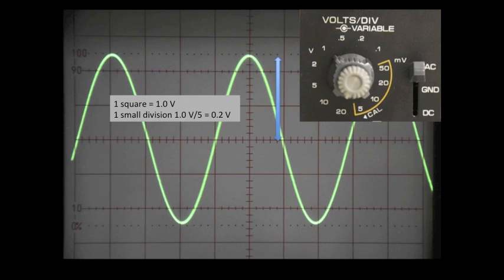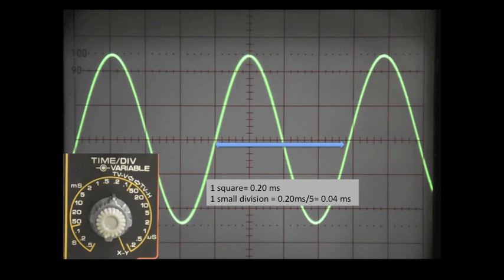The amplitude, or delta V max, of this signal is 2 squares plus 2 small divisions. Since in this case each small division is 0.2 volts, the amplitude is 2.4 volts. The period of this signal is 3 horizontal squares and 4 horizontal small divisions. Since each small division is worth 0.04 milliseconds, the period is 0.76 milliseconds.